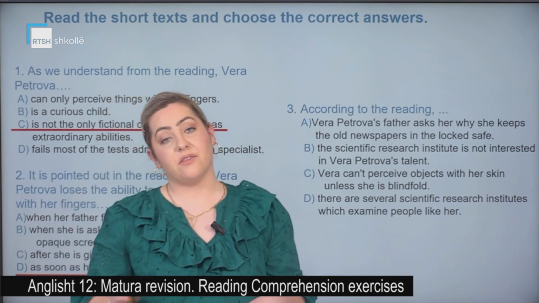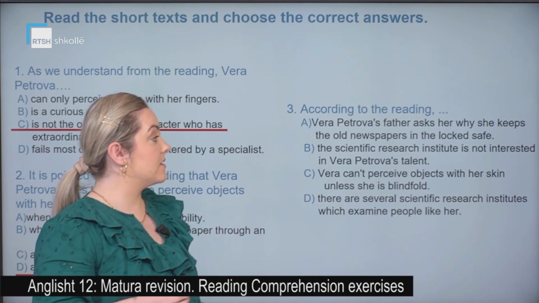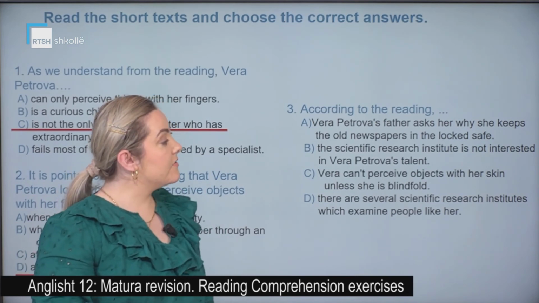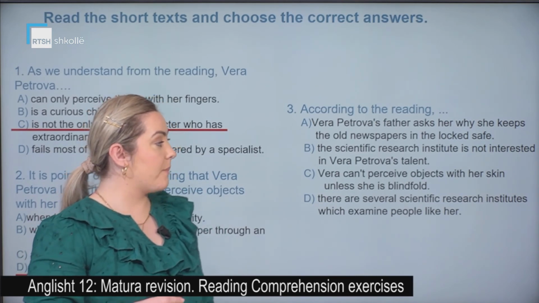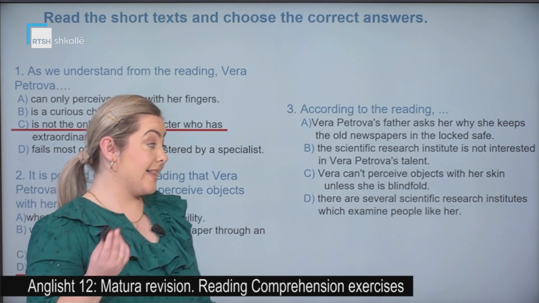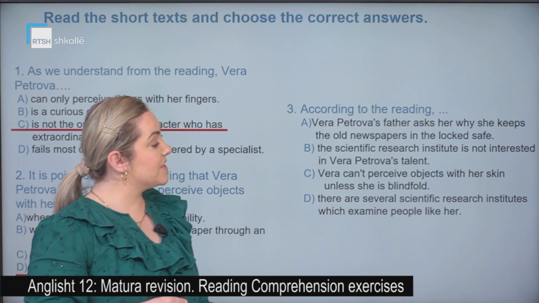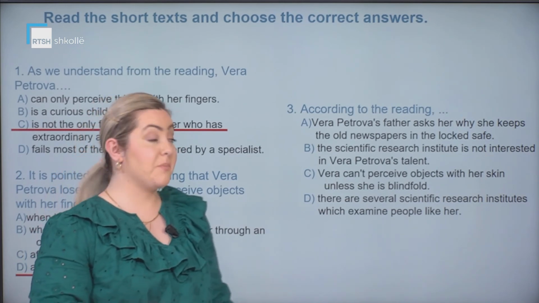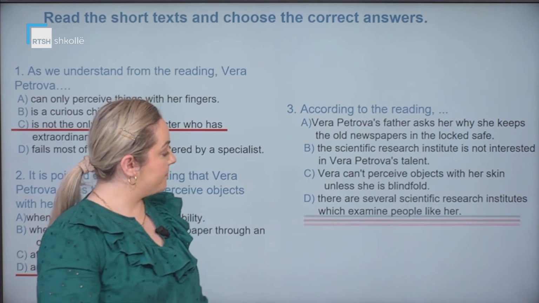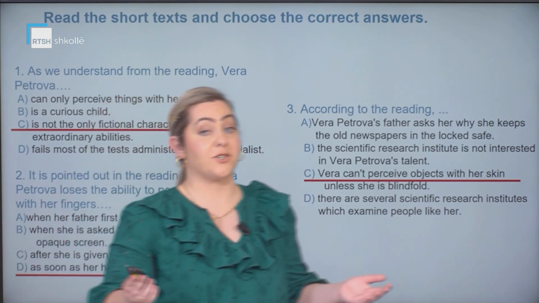Let's continue with the third and last question. According to the reading: A, Vera Petrova's father asks her why she keeps the old newspapers in the locked safe; B, the Scientific Research Institute is not interested in Vera Petrova's talent; C, Vera can't perceive objects with her skin unless she is blindfolded; or D, there are several scientific research institutes which examine people like her. Which one do you think is the correct one? Let's see together. Vera can't perceive objects with her skin unless she's blindfolded, actually.